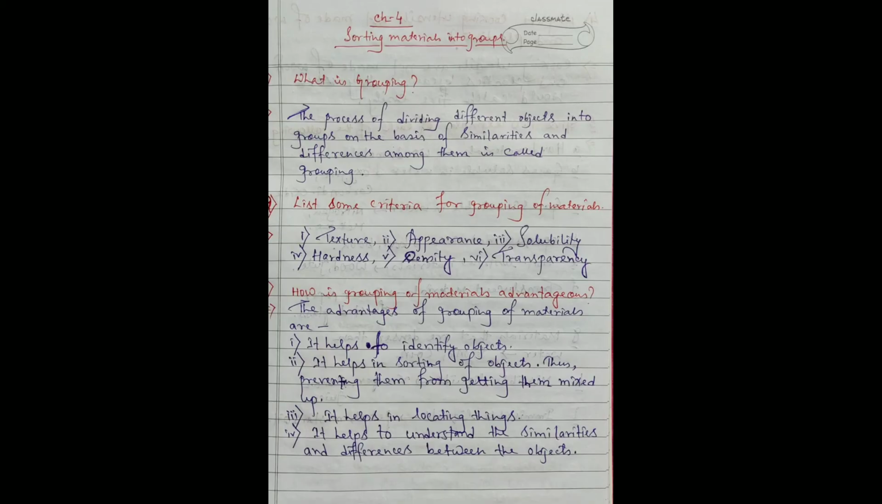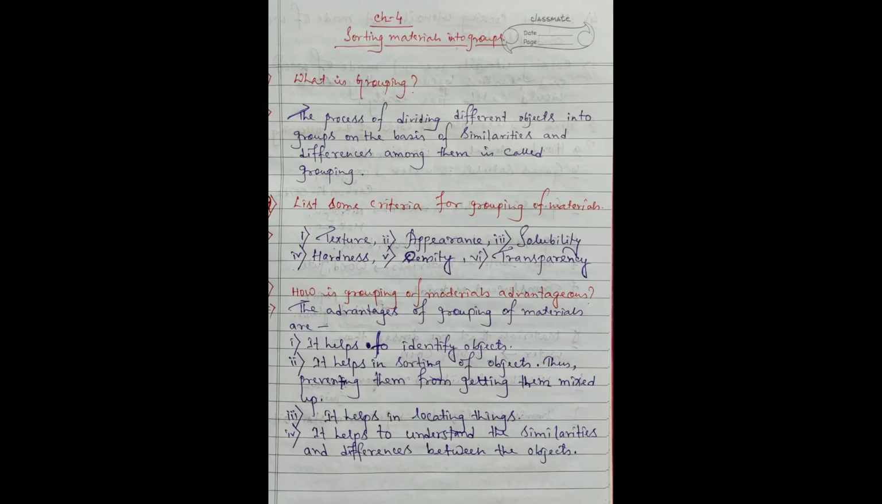Now, next question is, list some criteria for grouping of materials. Means basically on which characteristic basis we can make the groups of materials, like texture, appearance, solubility, hardness, density and transparency.